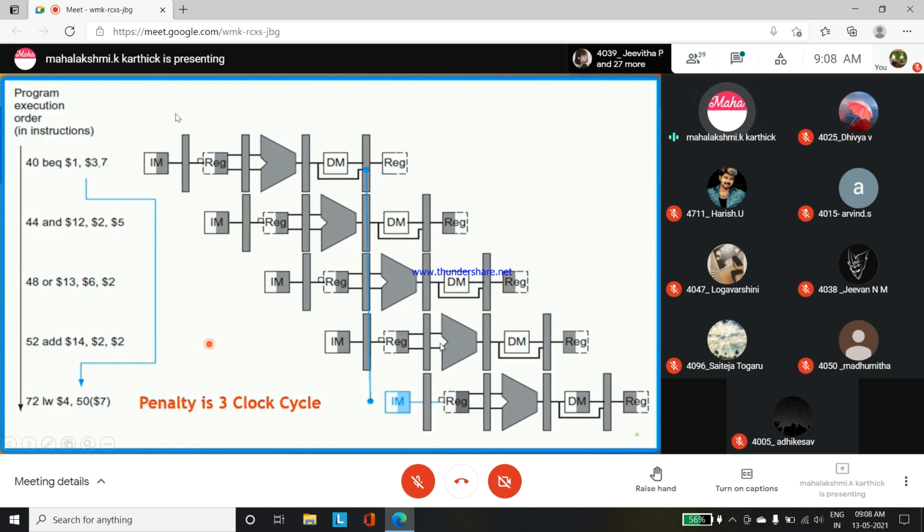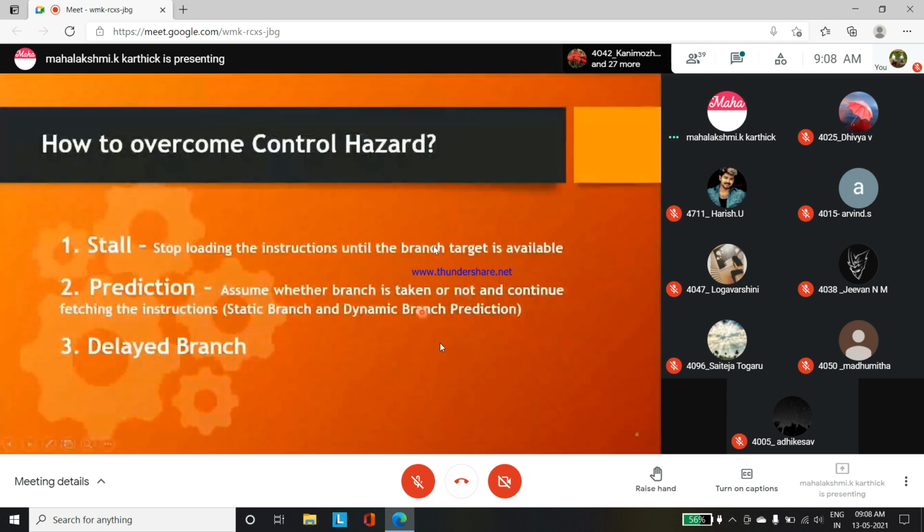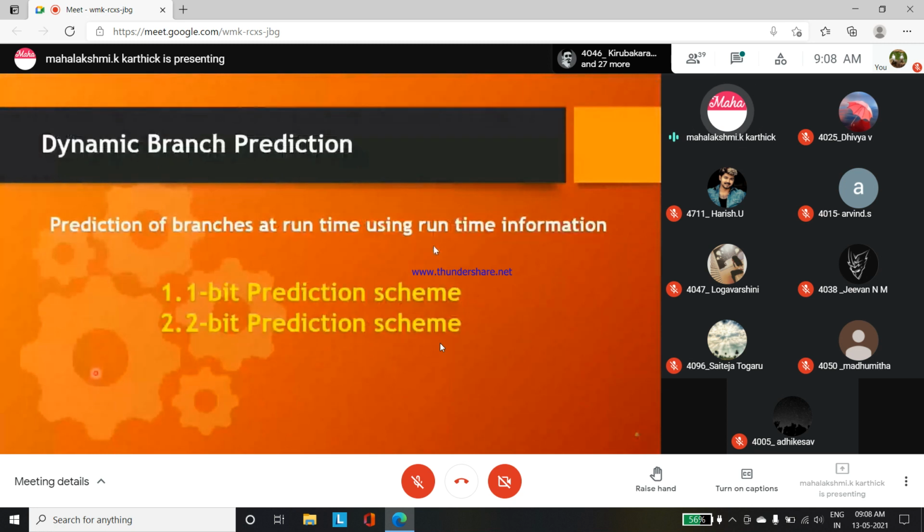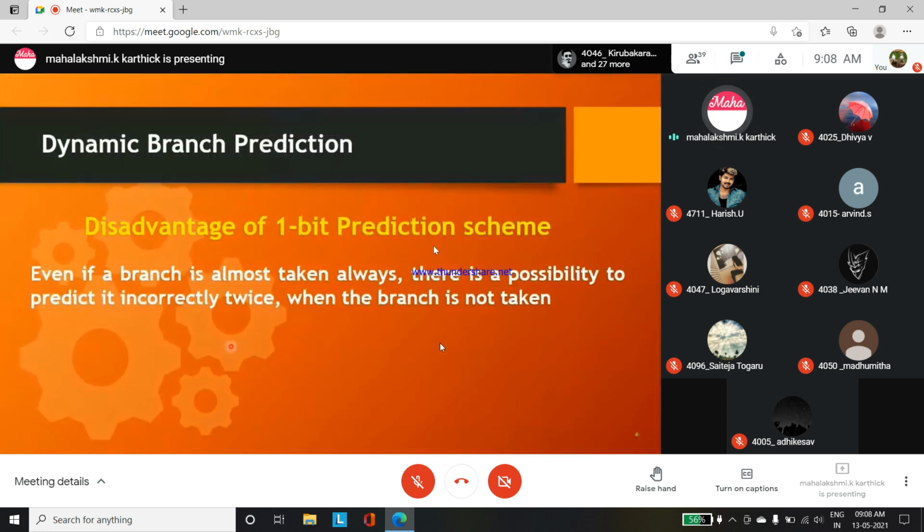So we go for 2 methodologies: 1-bit prediction using a branch history table, and the second, using a tuning machine where the ideology has been fed. If 2 times predictions are true, then we can consider that value. Okay, that is the 2-bit prediction. I will tell you later how to revise this in the book.